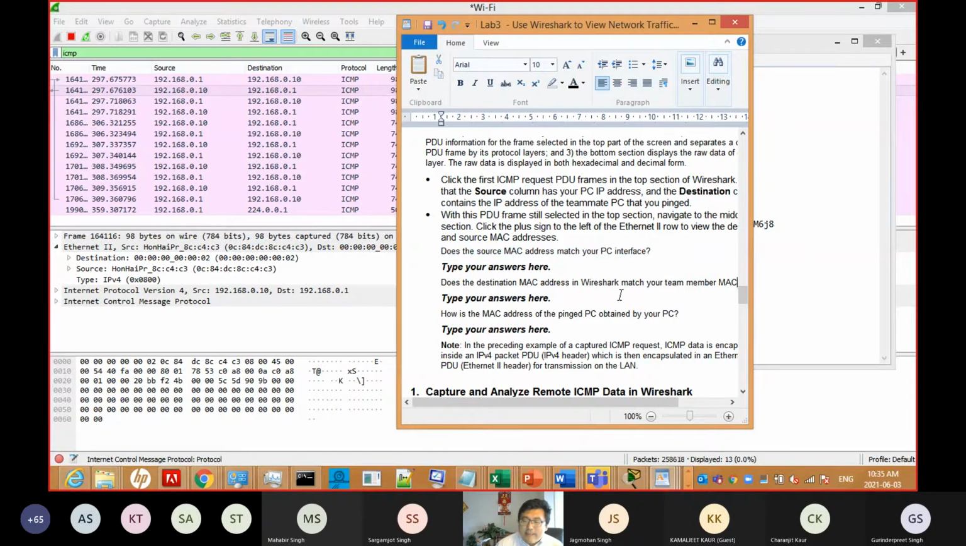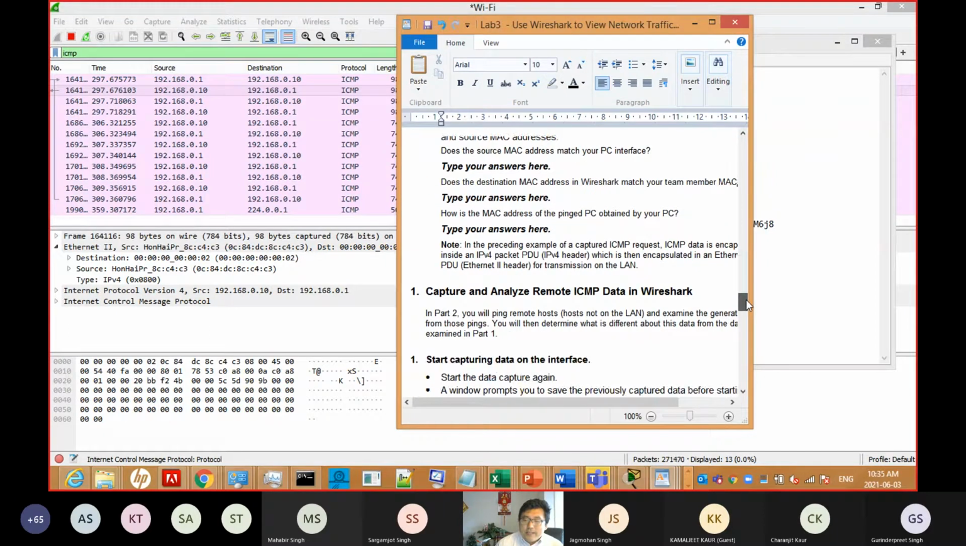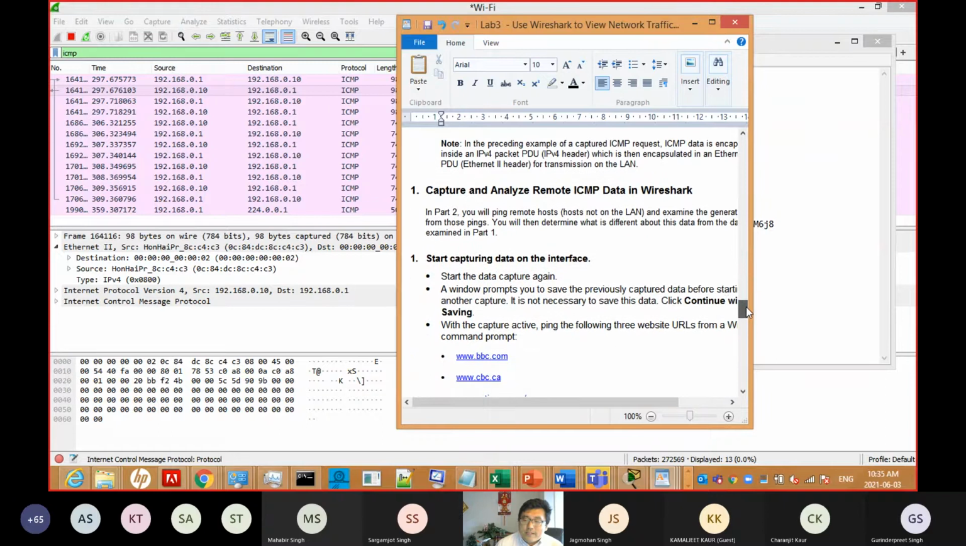And does the destination MAC address in Wireshark match your team member's? Yes, because you have no team member. How is the MAC address of the ping PC? By your PC, by the ping, you can get your MAC. So it's still yes, I can get that by the ping. So this is very easy for the first one. Only ping your gateway and compare the MAC address and see.